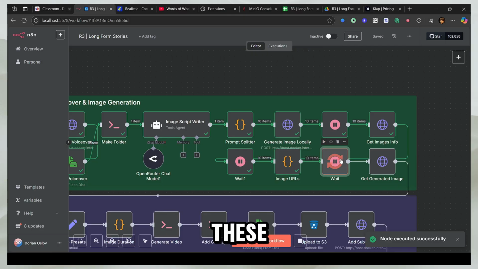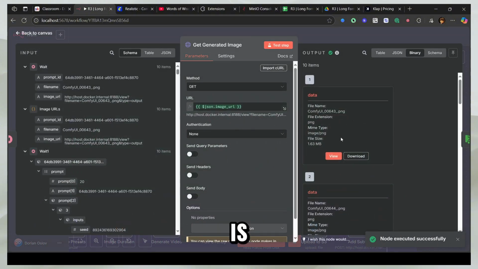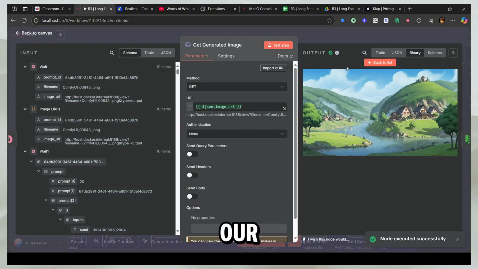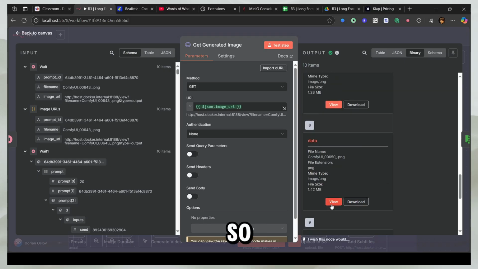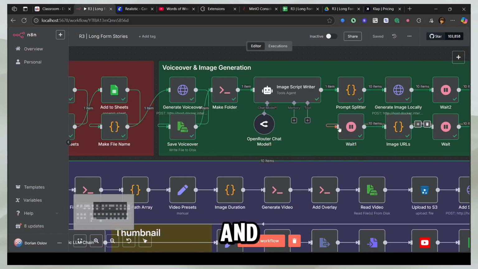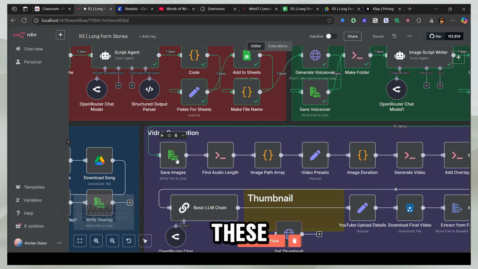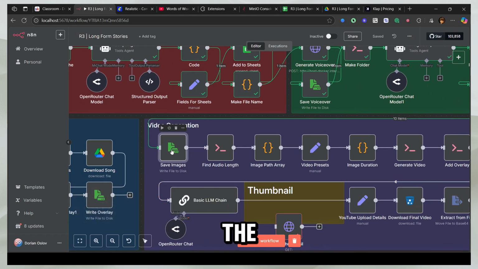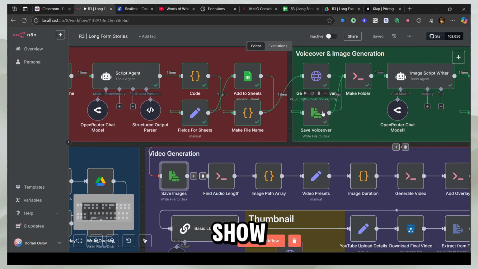So I'm just going to run these just to demonstrate. I added 1 second here just for demonstration purposes. And now you'll see this node is going to fetch us the images. So now we have all our images here, and we can actually save all these images. So now we're going to save all the images locally. Let me show you what the folder is called.